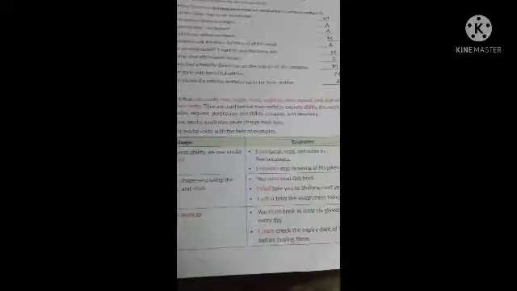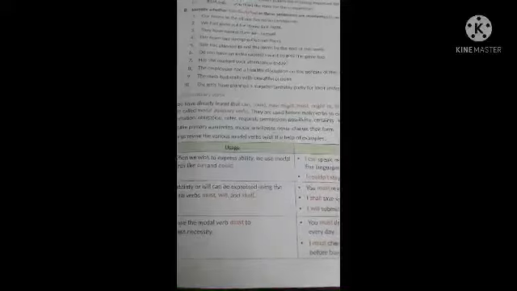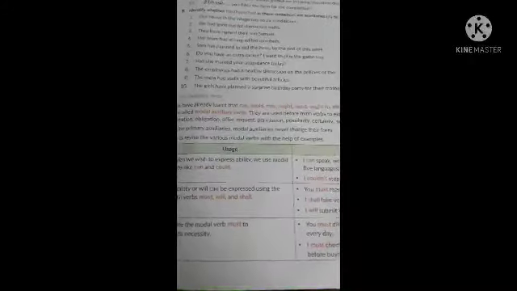When you go through this chapter, you should learn the usage of modal verbs along with the areas or expressions which are mentioned. I mean to say that whenever ability comes, we use can or could. Can will be used with present tense and could will be the past tense. Because if the question asks you to fill the blanks and in the bracket it is given to express ability, you should know which modal verb should be used there. I hope you have understood what I said.